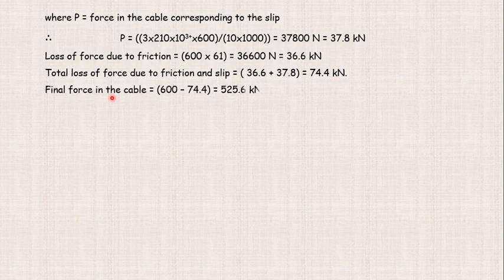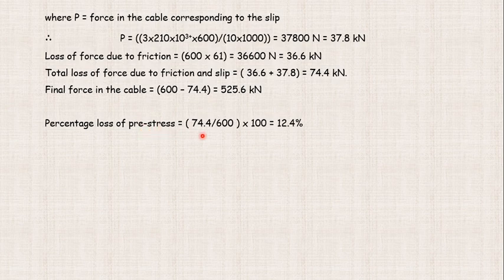So the final force in the cable is 600 minus 74.4, which is nearly 525.6 kilonewtons. We can round off the values also. The percentage loss of pre-stress comes out to be 74.4 divided by 600 multiplied by 100, which is nearly about 12.4 percent.